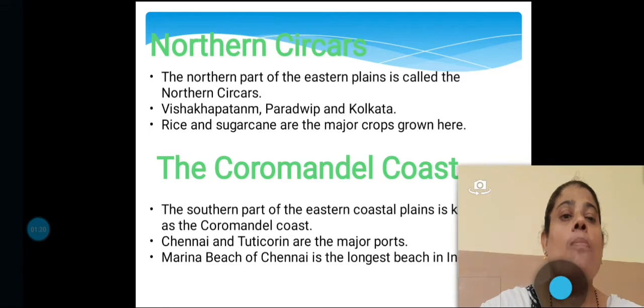Now the Coromandel coast. The southern part of the eastern coastal plains is known as the Coromandel coast. Chennai and Tuticorin are the major ports here. Marina Beach of Chennai is the longest beach in India.